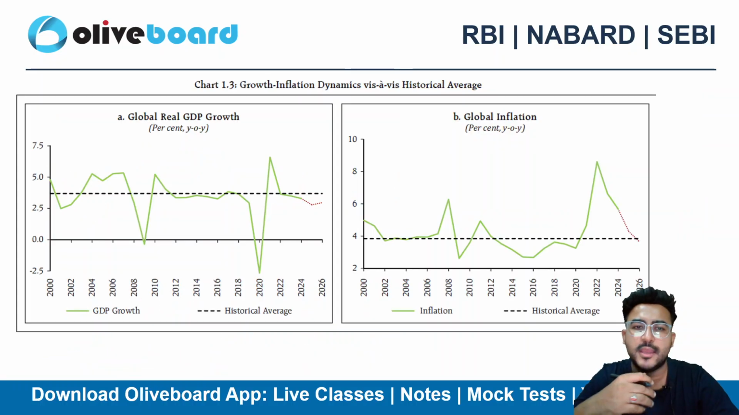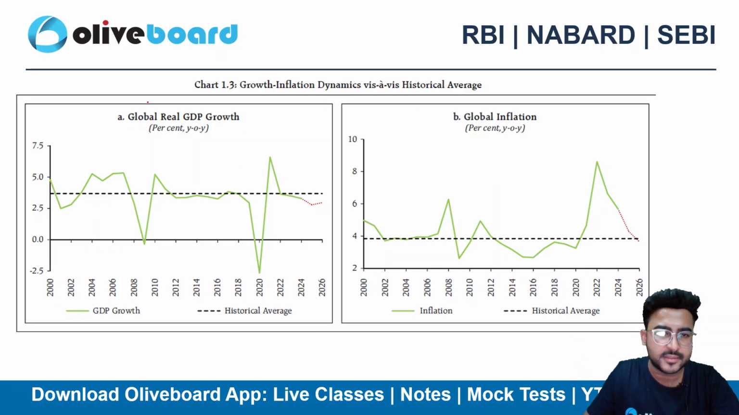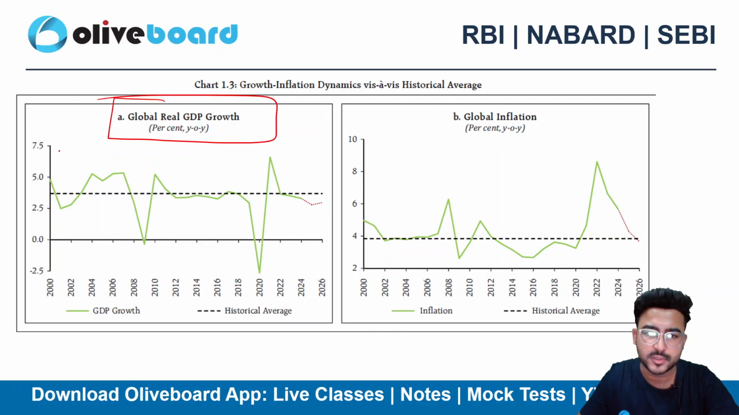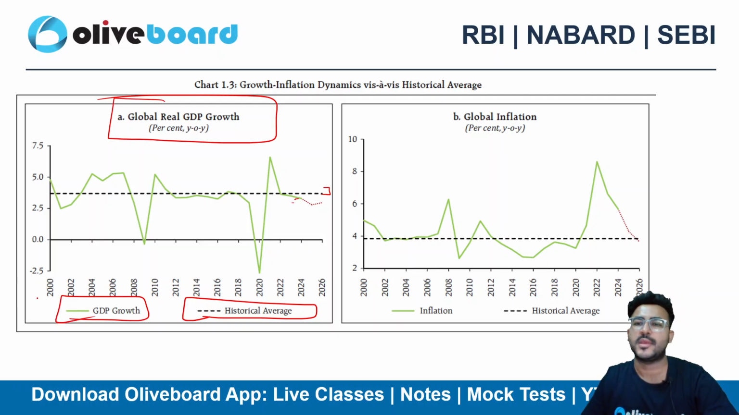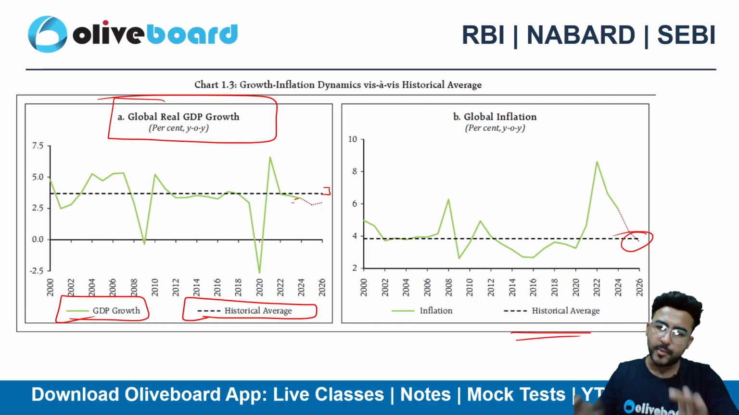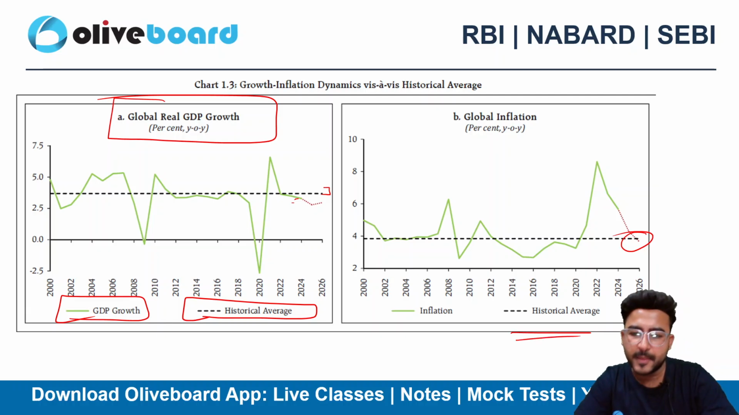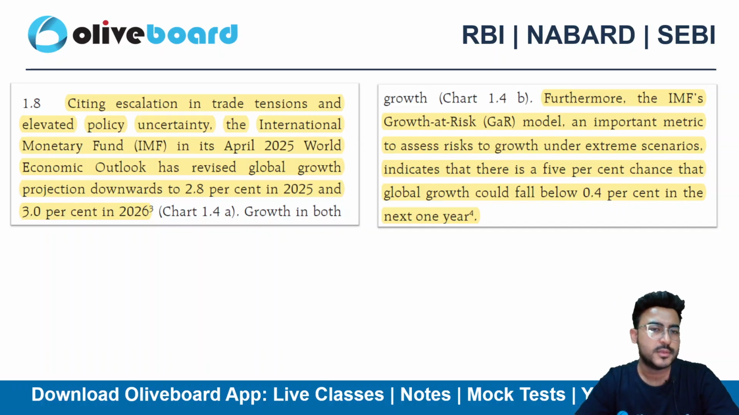If I talk about the growth inflation dynamics versus the historical average, we can see here that the global real GDP growth is below the average. This dotted line is nothing but the historical average, and we can see that the GDP growth is below the average as of now, right? If I talk about the global inflation, then it's quite within the range. I will say the expectation is that it will touch the historical average. If I talk about India, it's very well within the range right now. Okay. So escalation in the trade tensions and elevated policy uncertainty.